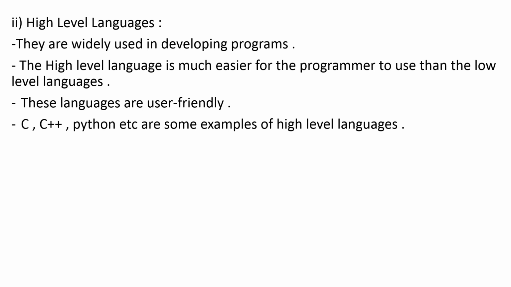A user can easily write a program in a high level language, and a high level language is much easier for the programmer to use than the low level languages. Some examples of the high level languages are C language, C++, Python.